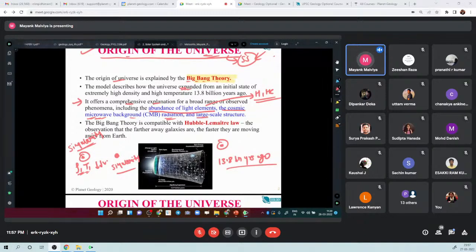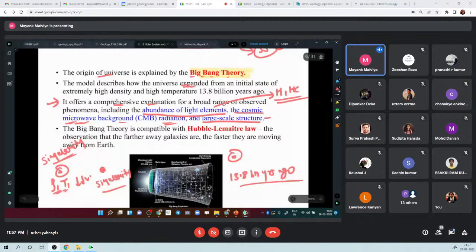And it also explains a lot of large scale structures, right? Large scale structures means galaxies, the fact that all the galaxies are moving away from each other, like they are expanding, and also they are accelerating.